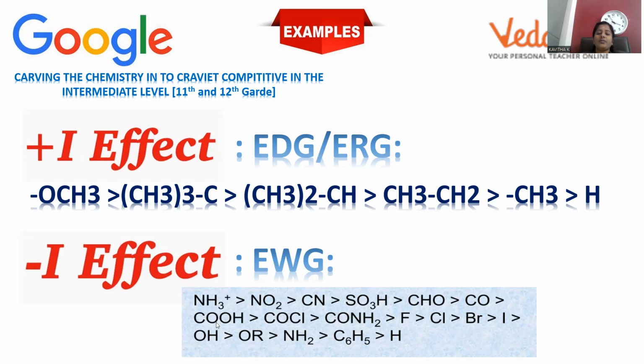And minus I effect is provided with a relative comparison. As electron withdrawing nature decreases, what happens? Minus I effect also decreases.